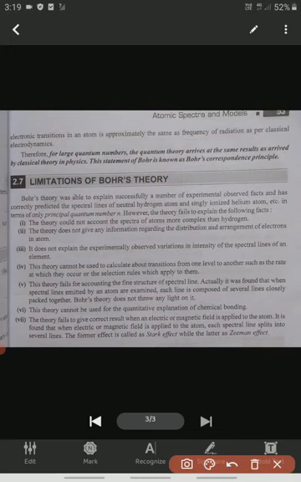And second failure: the theory does not give any information regarding the distribution and arrangement of electrons in the atom. So this theory is not able to give how the electrons are arranged in orbits. So this is the second failure of Bohr's atom.